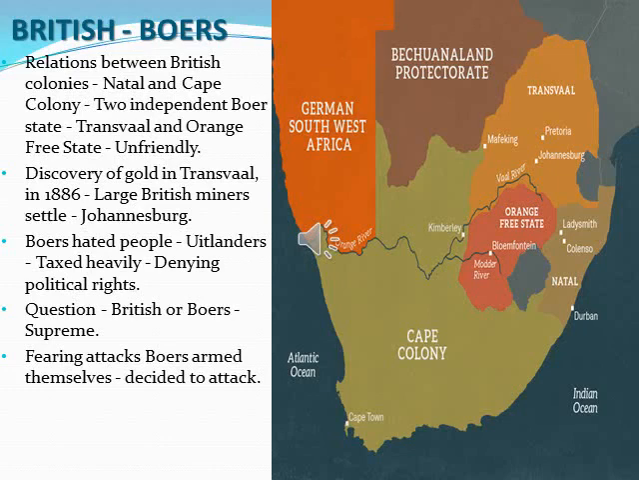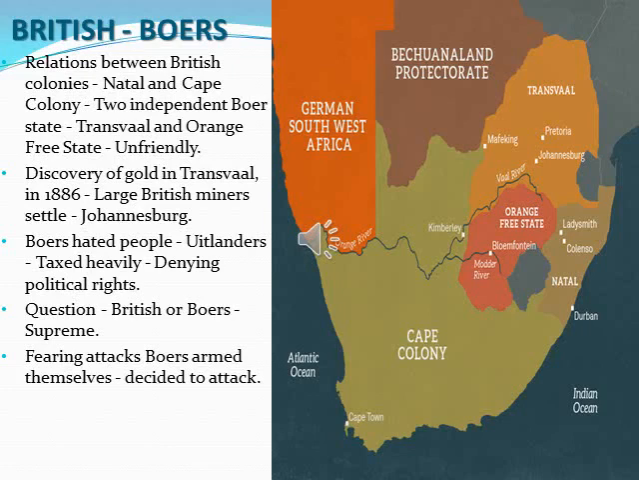Here the question arises: who was supreme, the British or the Boers? Who was superior in South Africa? Fearing attacks from the British, the Boers armed themselves and decided to attack.